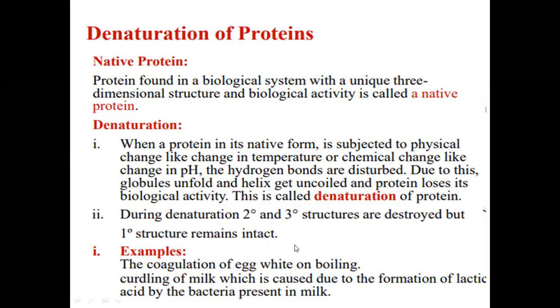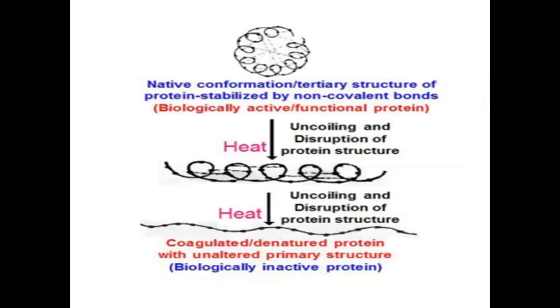During this denaturation of protein, the secondary and tertiary structures are destroyed, but the primary structure remains the same. Remember, in the denaturation process, the disturbance or destruction of the structure takes place only in the secondary and tertiary structure. The primary structure is not affected by the denaturation process. Coagulation of egg white on boiling, or curdling of milk, which is caused by the formation of lactic acid by the bacteria present in the milk, are examples of the denaturation of protein.